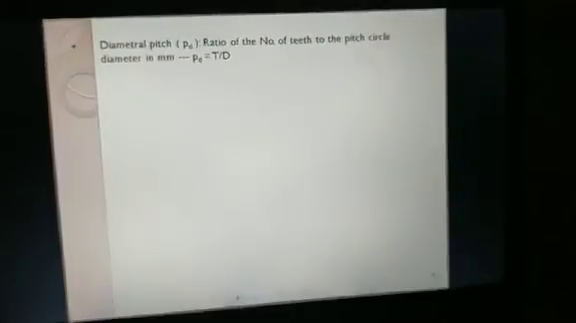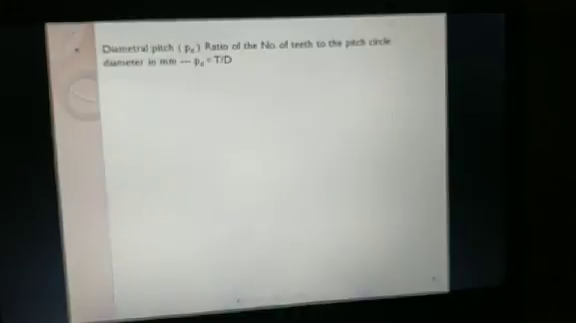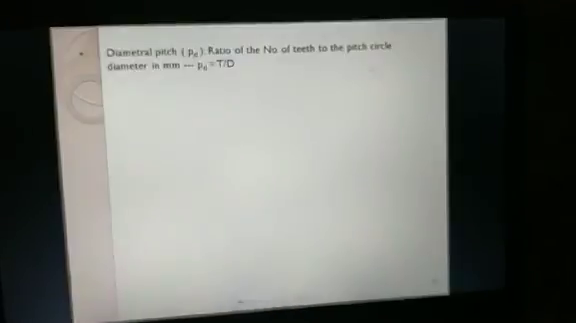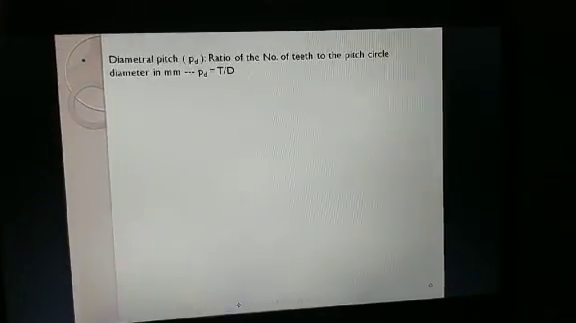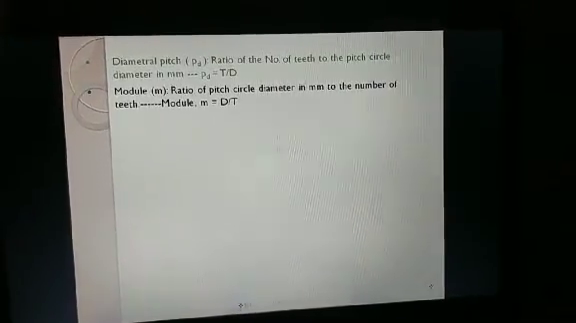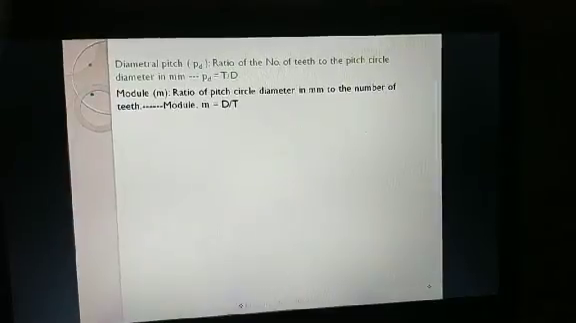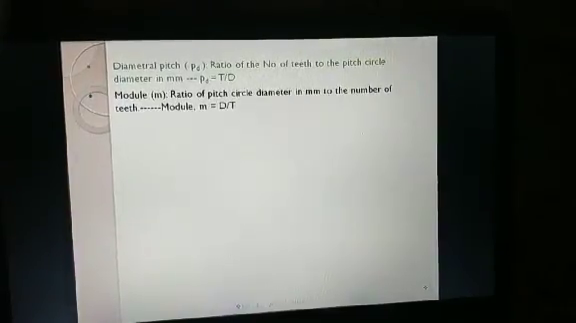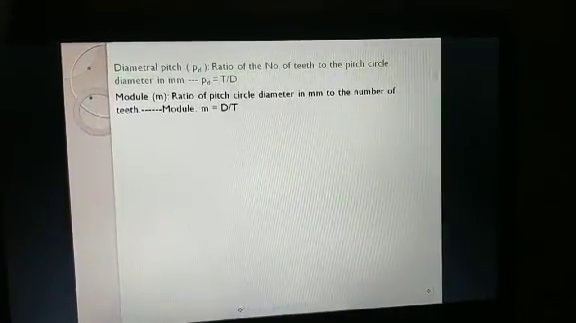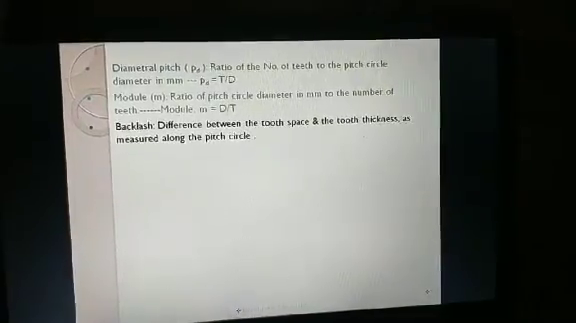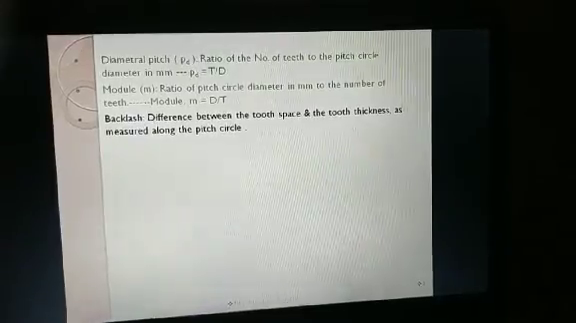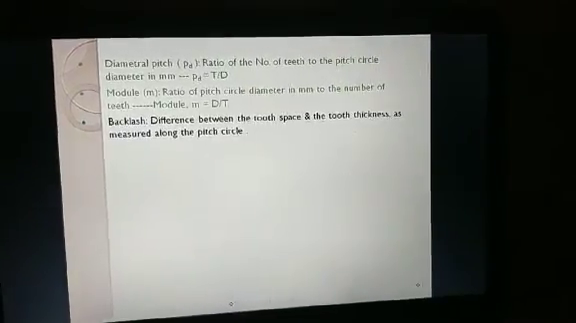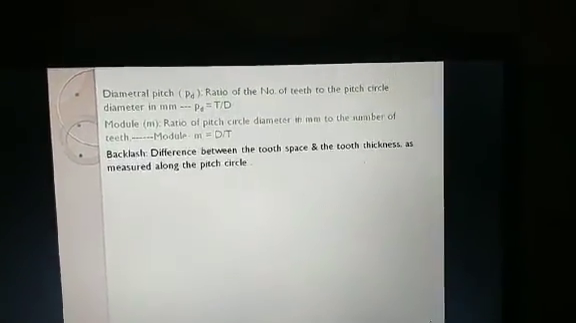Diametral pitch: the ratio of the number of teeth to the pitch circle diameter in mm. PD equals T by D. Module M: the ratio of the pitch circle diameter in mm to the number of teeth. Backlash: the difference between the tooth space and the tooth thickness as measured along the pitch circle. This is a very important aspect while designing the gear.